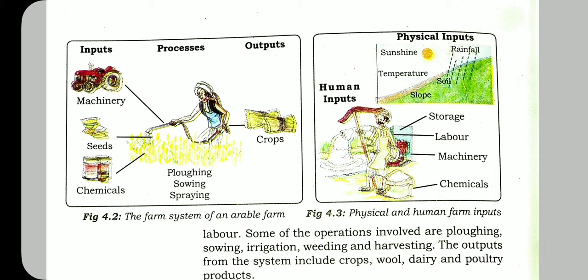Some factors are needed to do agriculture properly, and these are the physical factors like sunshine, temperature, rainfall. And there are human inputs: without the labor of human beings, the farm system or agriculture system is not possible. So storage, labor, machinery, chemicals, these are the things.